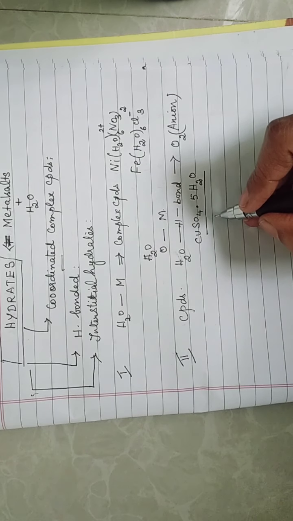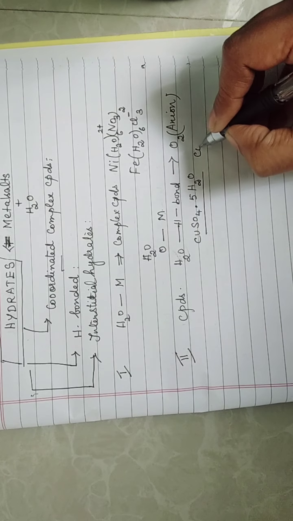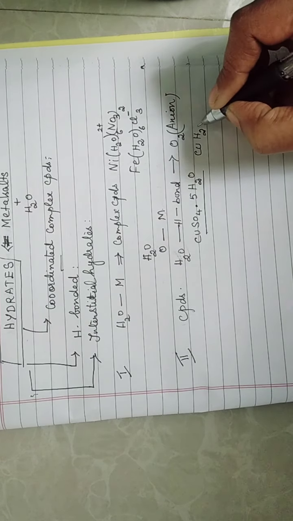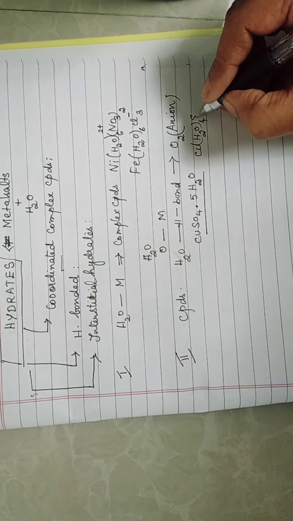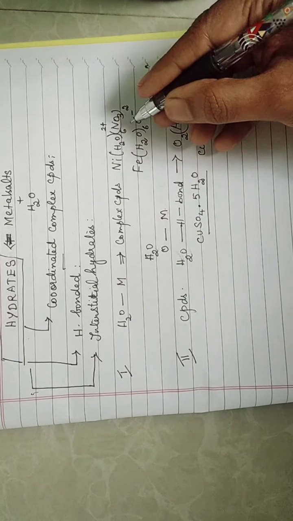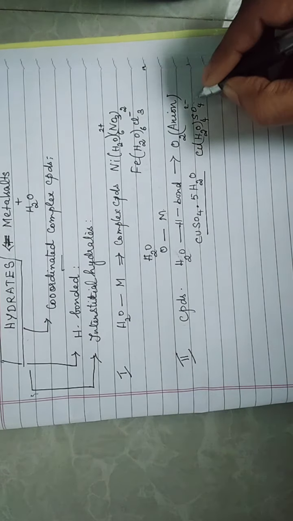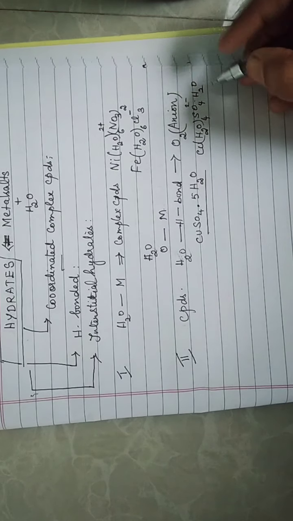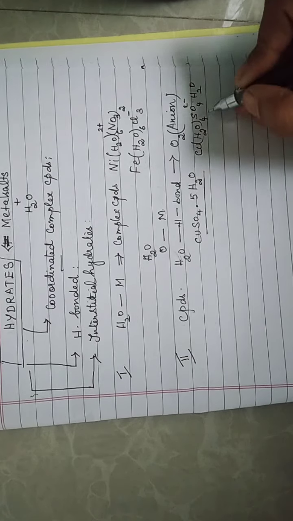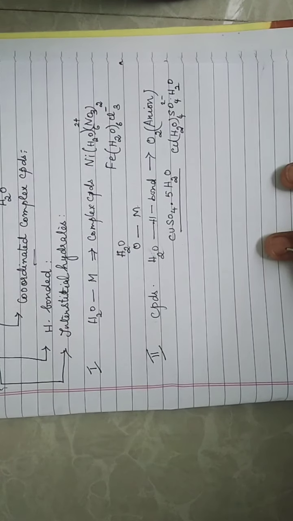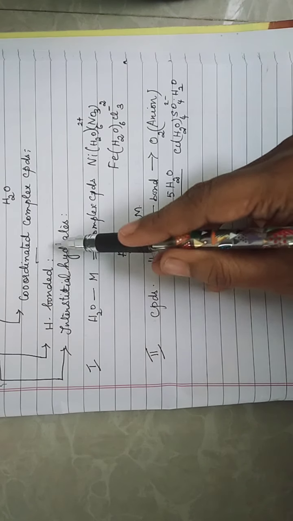Okay, children, one more example. With the same copper, here the water molecule is forming a complex. This example you can even cite for coordinated complex compounds. I have sulfate, which in turn is bonded to water. So water is hydrogen bonded to the oxygen of the anion. These two are examples of hydrogen bonded hydrates.